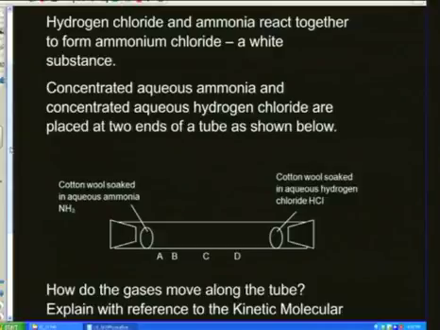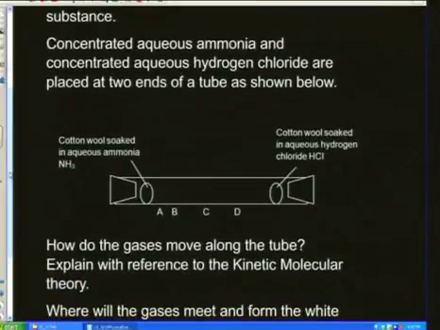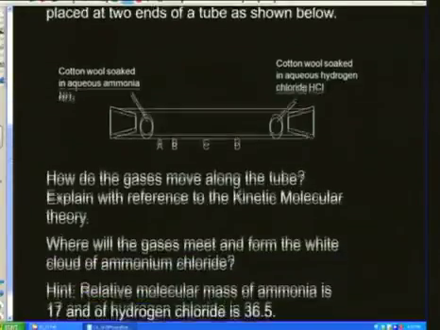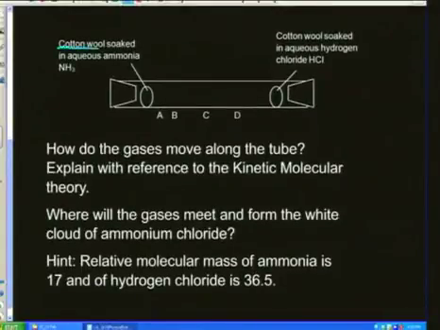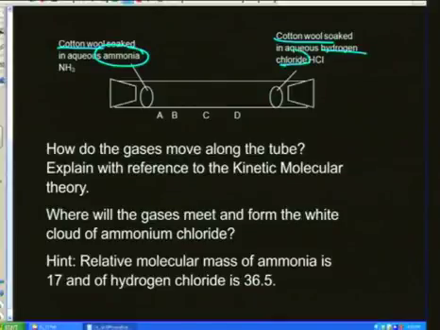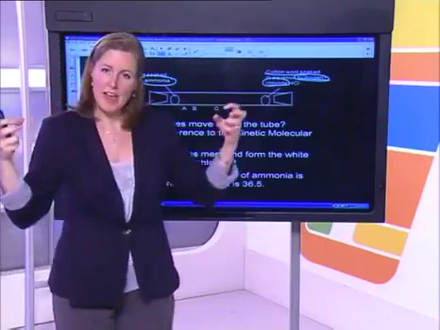And so, they've told us here that concentrated aqueous ammonia and concentrated aqueous hydrogen chloride are placed at two ends of a tube as shown below. So have a look at this picture. They've got some cotton wool with ammonia on the left-hand side and cotton wool with hydrogen chloride, HCl, on the right-hand side. When they react, they're going to be meeting some